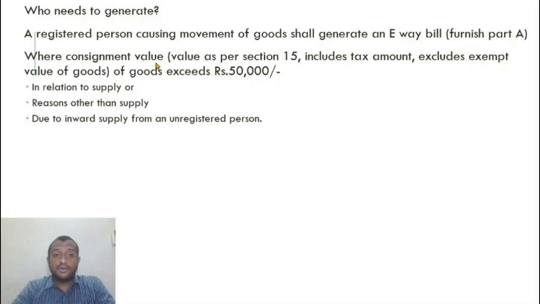Where the consignment value of goods exceeds 50,000. What is consignment value? It is the value as per section 15. The inclusions as per 15 are the same. But the important thing to note is that it includes the tax amount also. The value as per 15 does not include CGST, SGST, right? All taxes other than the tax as per GST law are included as per section 15. But for determining the 50,000 value, I have to include the CGST, SGST and IGST compensations also. Alright, they are making it even harder not to generate an e-way bill. The cases are very few.